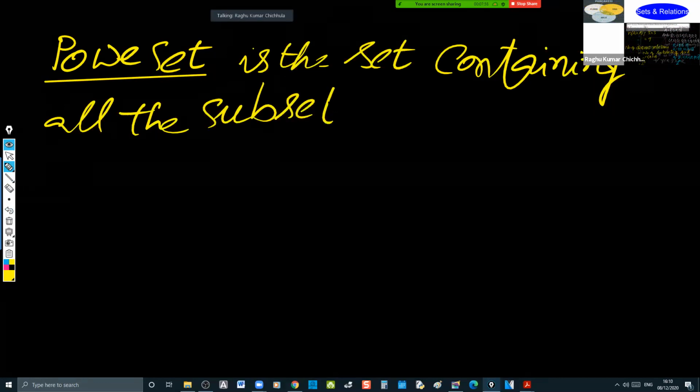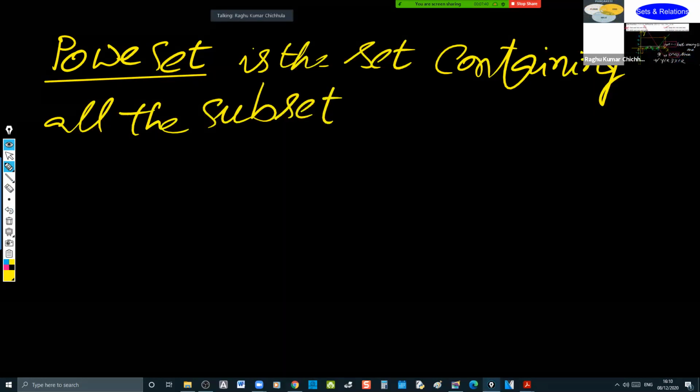And subset, I need to explain to you. It is a part of another set wherein the elements present in the subset are also present in the given set. Then it is said to be a subset.